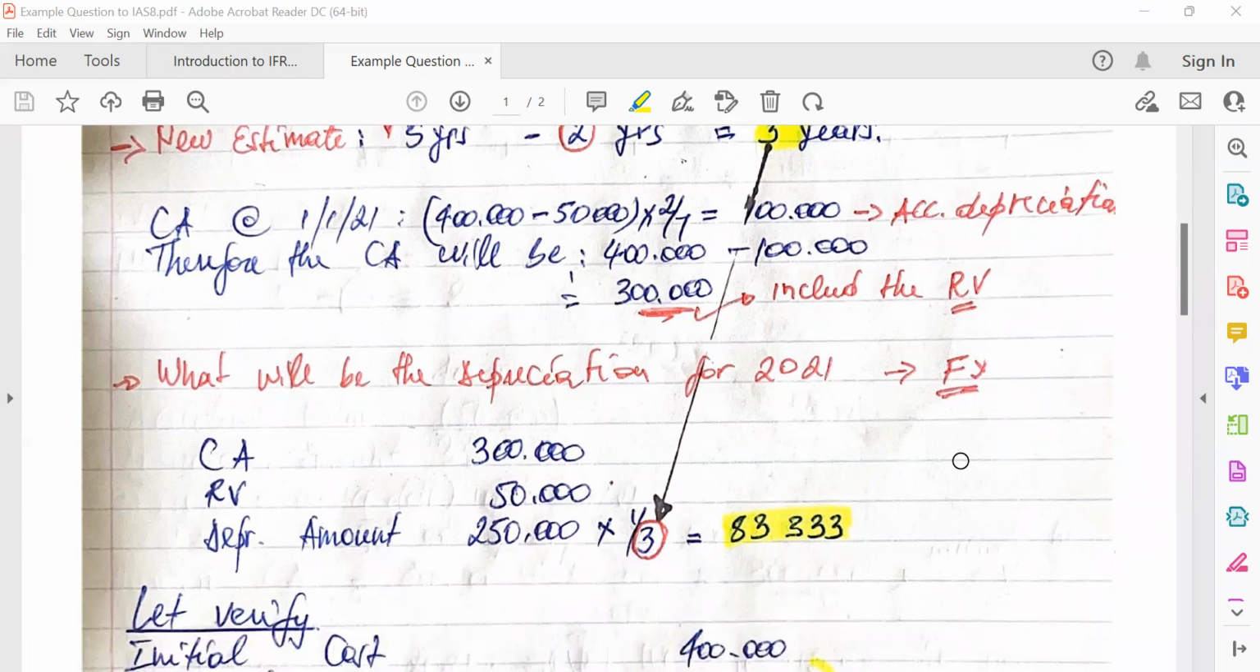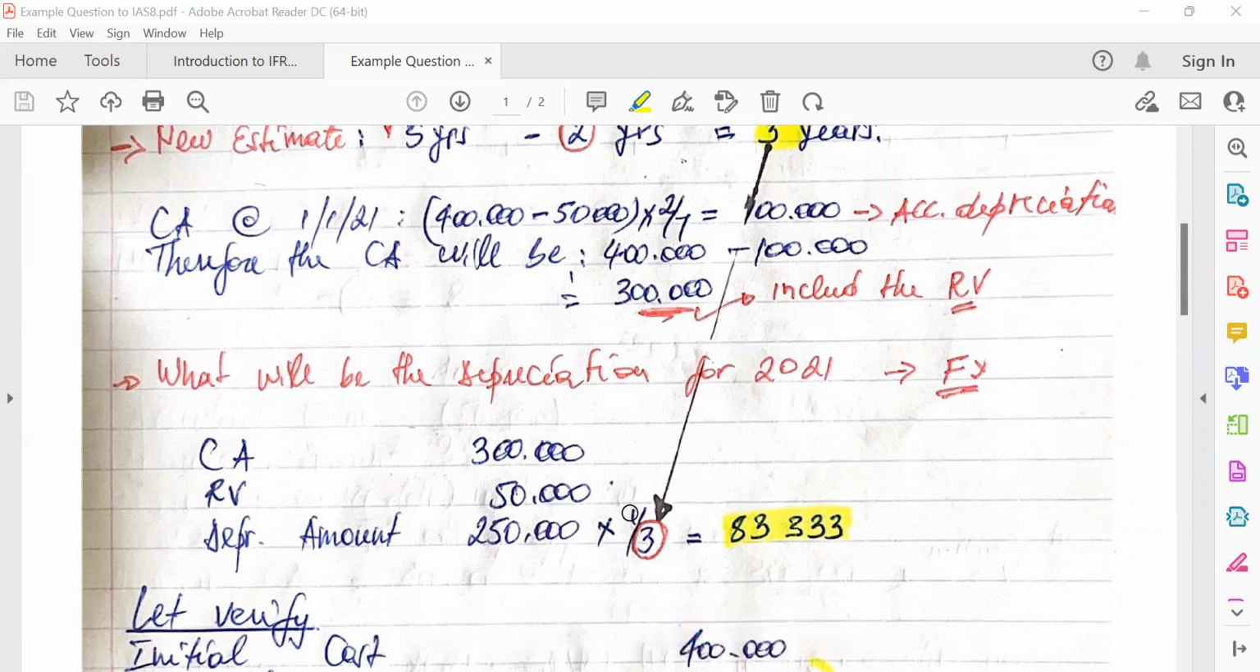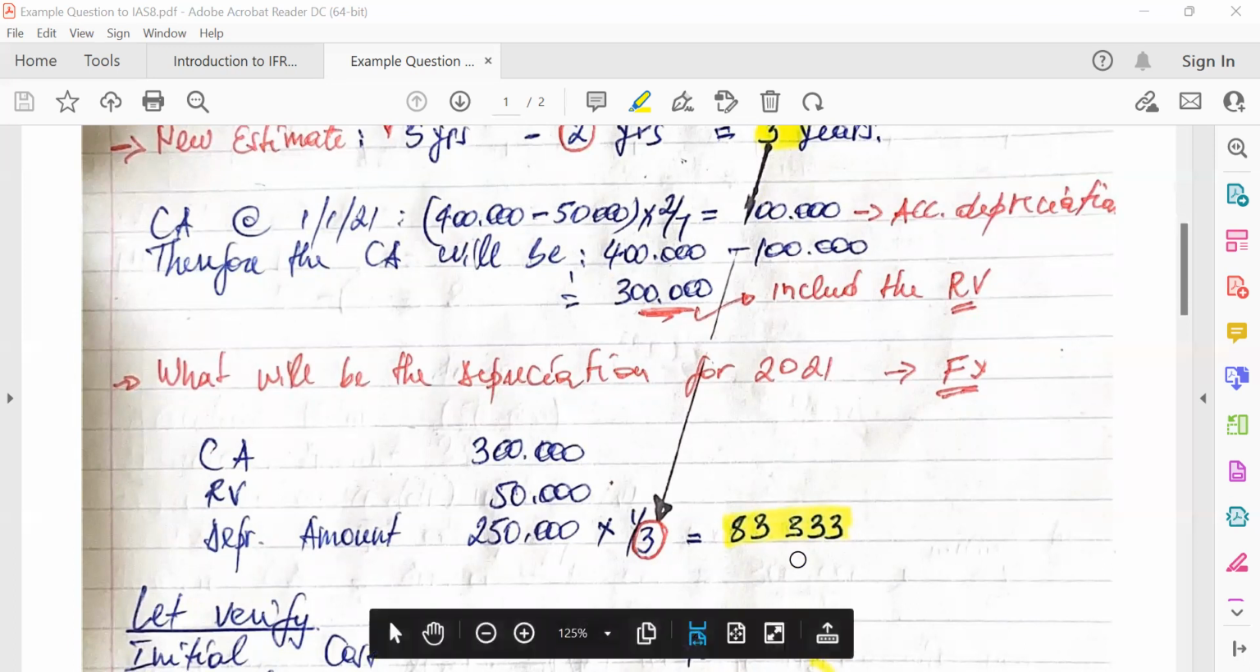Now remember, there's been a change. We moved from 7 years to 5 years, and the remaining period equals how many? We did a calculation a bit on top, those 3 years. So we're going to divide by the remaining period. If you take the 250 multiplied by 1, which is this current period, divide by 3, which is the remaining period, it should give you 83,333.